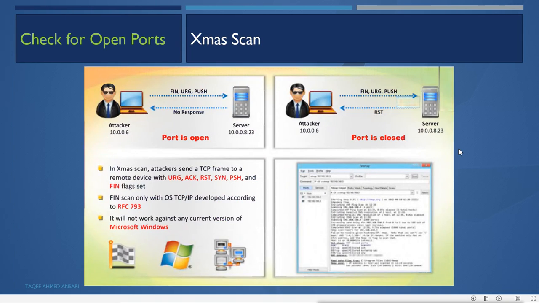Now you can also see what it is saying here: FIN scans only work with OS TCP/IP stacks developed according to RFC 793, and it will not work against any current versions of Microsoft Windows. It is saying that this will not work with the latest versions of Windows. These latest Windows versions have patched this vulnerability. I will show you how it works.